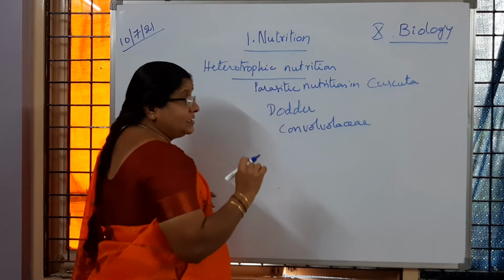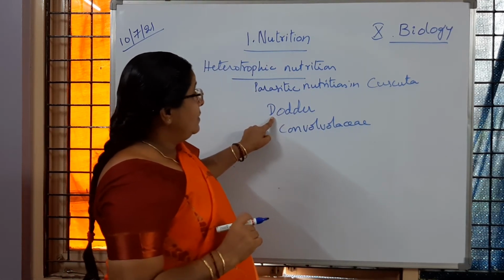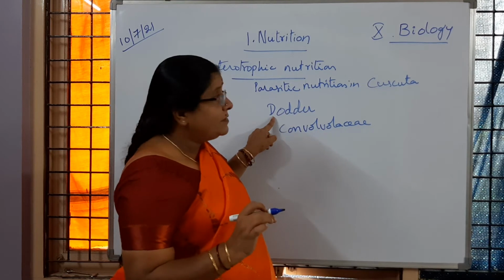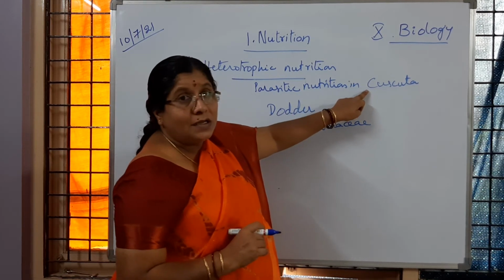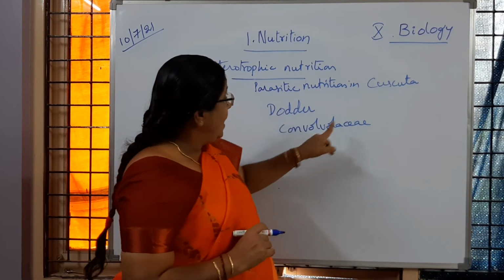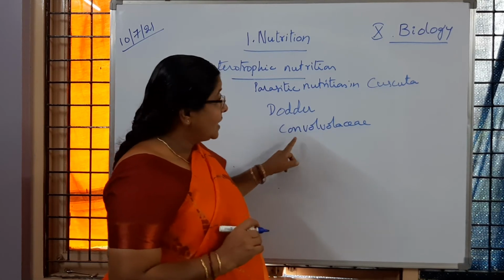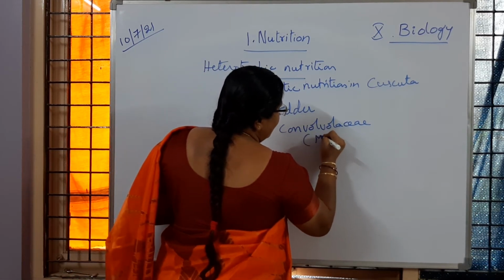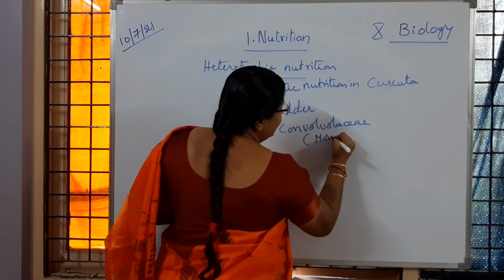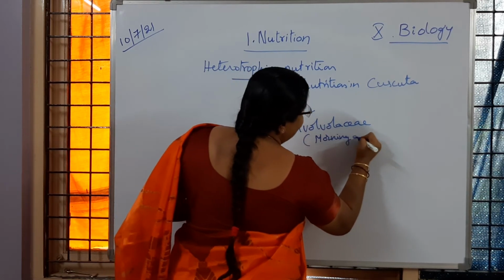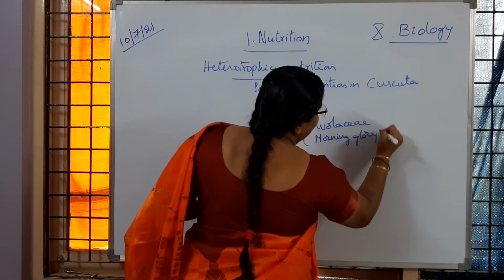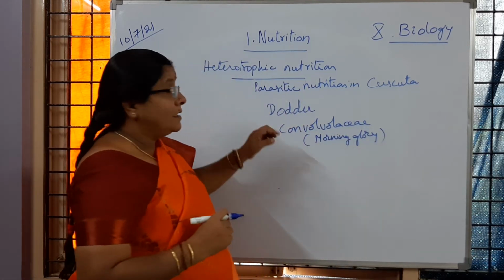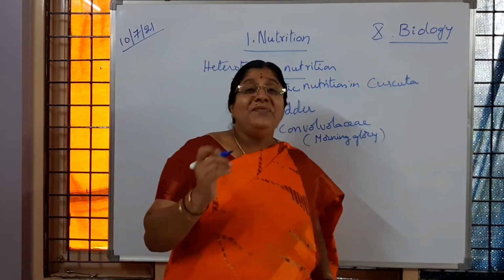Convolvulaceae, very important, children. Dodder is a parasitic plant which belongs to the genus Cuscuta and it belongs to the Convolvulaceae family, or by common name we can call this family morning glory, and they are leafless.